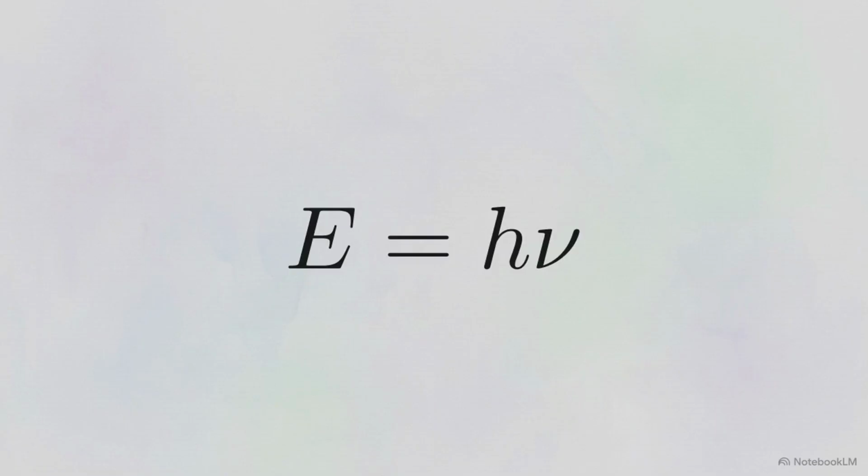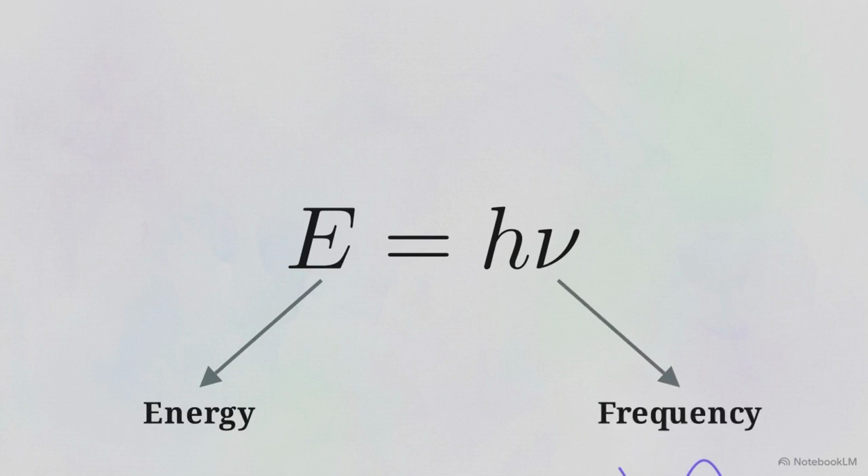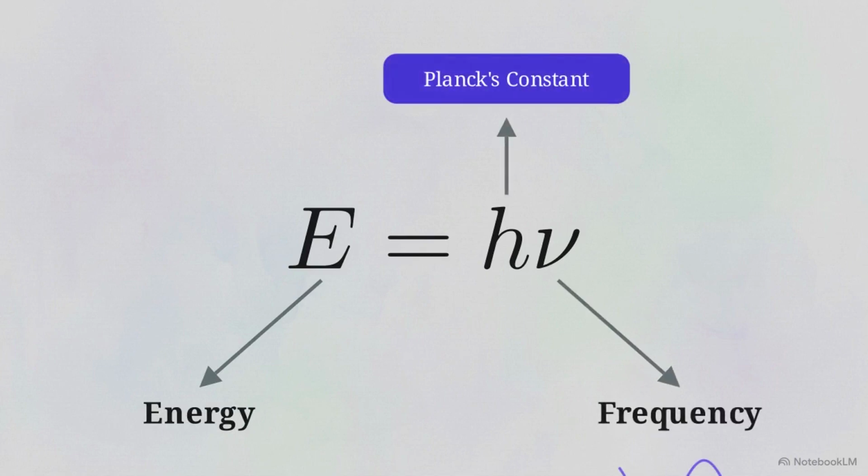The rule is absolute. A photon's energy is dictated entirely by its frequency, which is the color of the light. The brightness of the beam is irrelevant. We calculate the energy of that single light packet using a specific equation, E = hν. Here, E is the energy, ν is the light's frequency, and h is Planck's constant, the universal scaling factor translating frequency directly into energy. The relationship is strictly proportional.